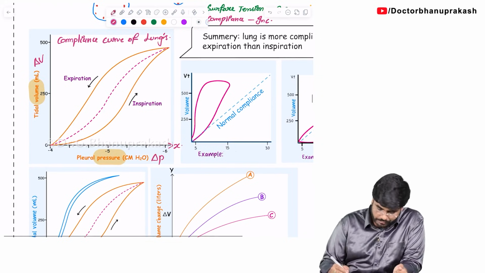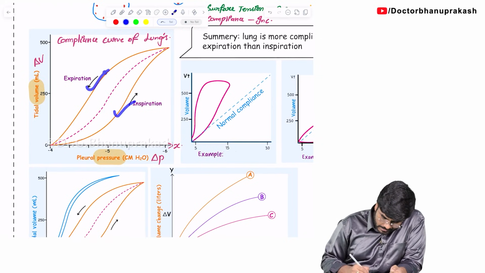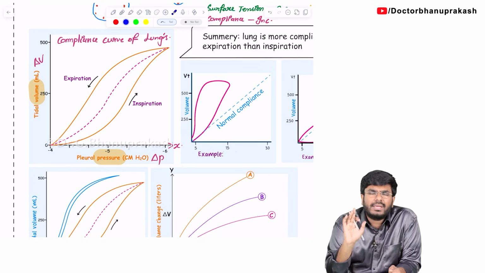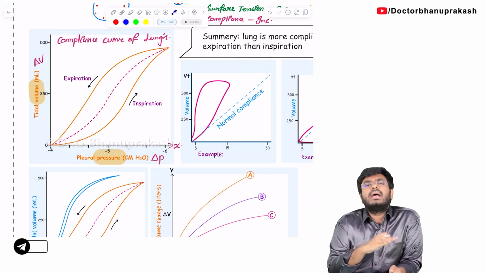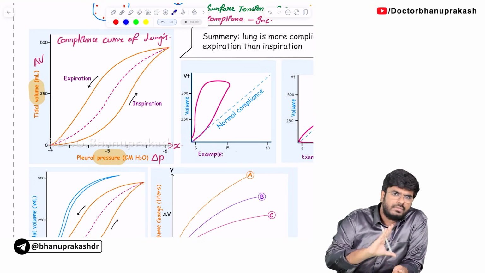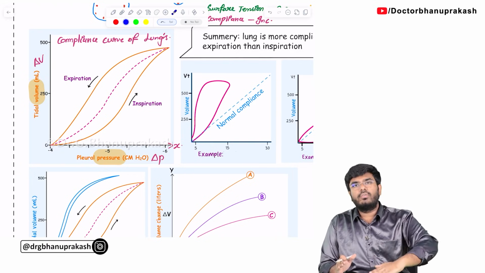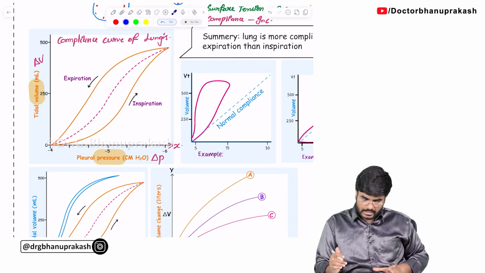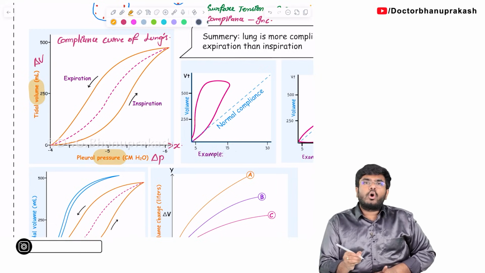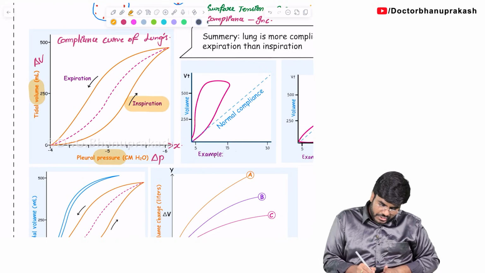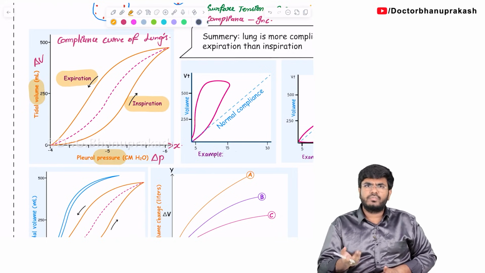How many curves am I showing you? Not one curve. Here I am showing two curves. What is the basic mathematics telling you? The higher the curve, the higher the value. The lower the curve, the lower the value. Always, when the curve is higher, it has a higher value. When the curve is lower, it has a lower value. Simple logic. Here, I am talking about the compliance of the lung during inspiration and expiration.